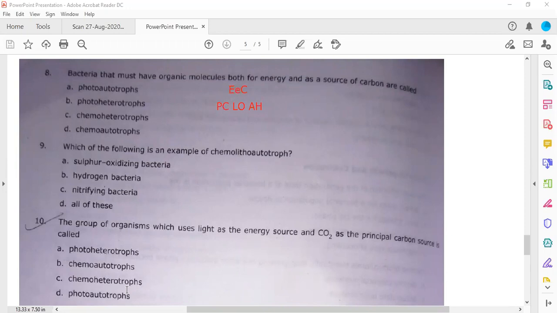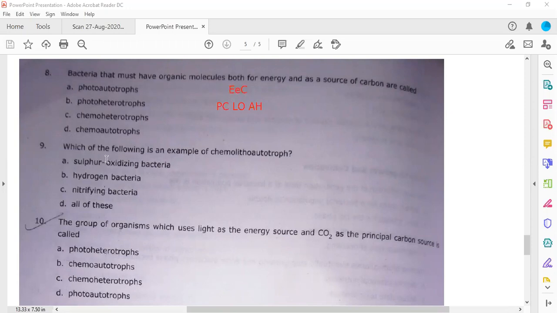Are you able to get this? This is a trick to solve this type of problem. If you know that capital E small c is actually PCLOAH, you can find the answers. Chemolithoautotroph. Here it is chemo because it is using a chemical energy source. Litho means it is using an inorganic electron source, and autotroph means it is using CO2 as a carbon source. So this is chemolithoautotroph.